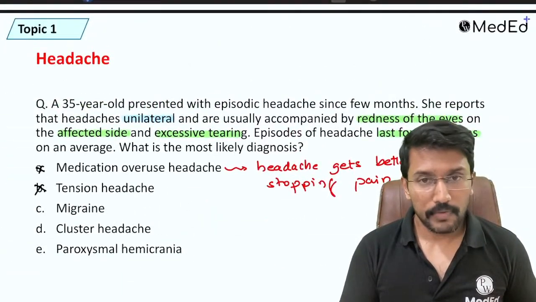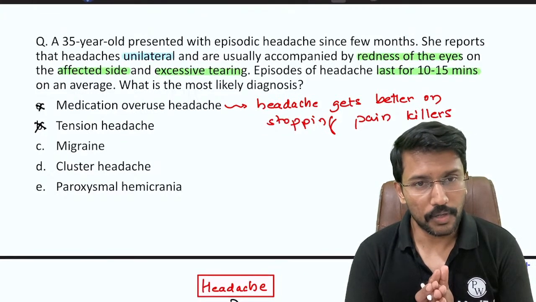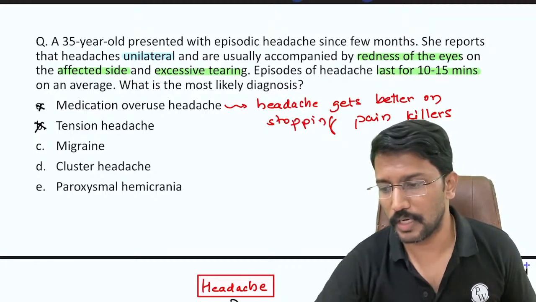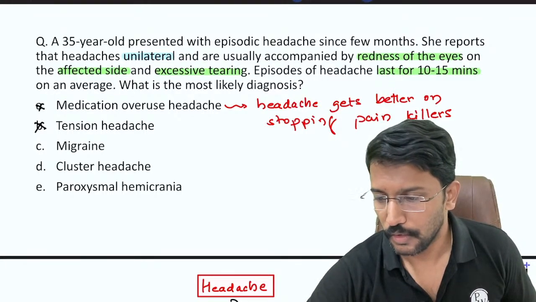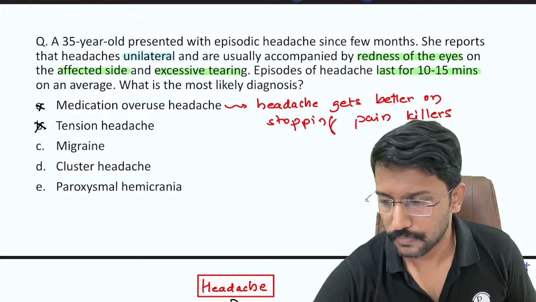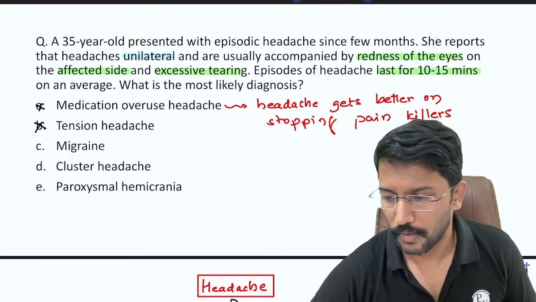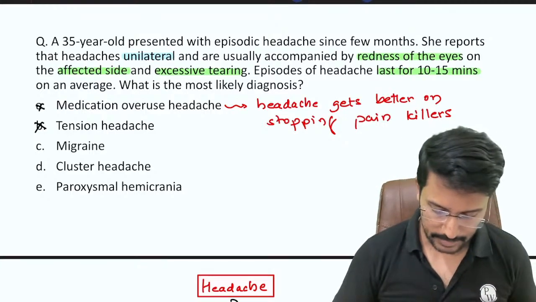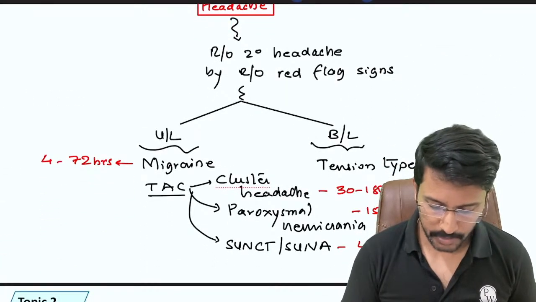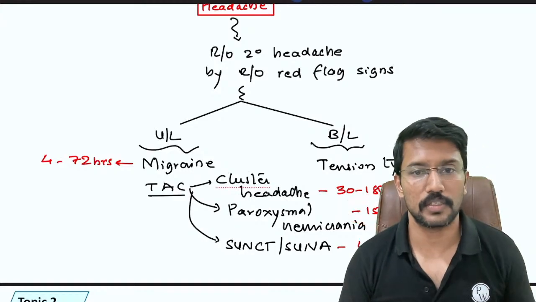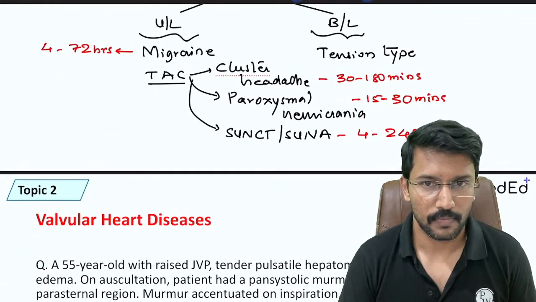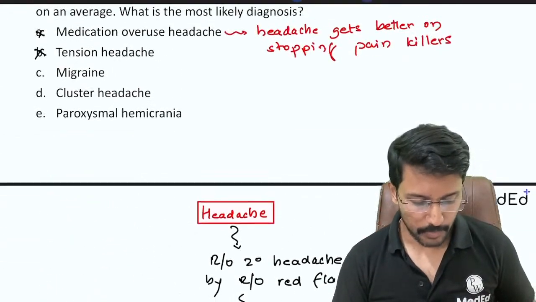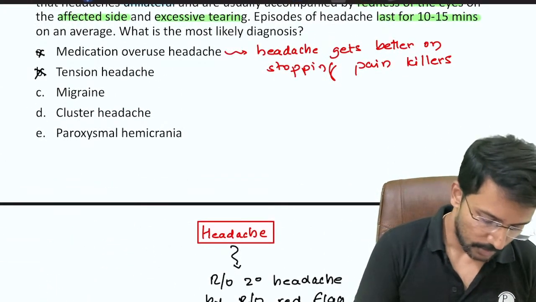So with this backdrop, when we go back to the question, right, we can clearly notice that in this question, the episodes are lasting for 10 to 15 minutes. So now what is our diagnosis? Should we revise our diagnosis? Yes. So when I say 10 to 15 minutes, it most closely fits into paroxysmal hemicrania, right, in terms of duration. If it was cluster headache, it should last for more than 30 minutes, up to 3 hours. So that makes it most likely a case of paroxysmal hemicrania.